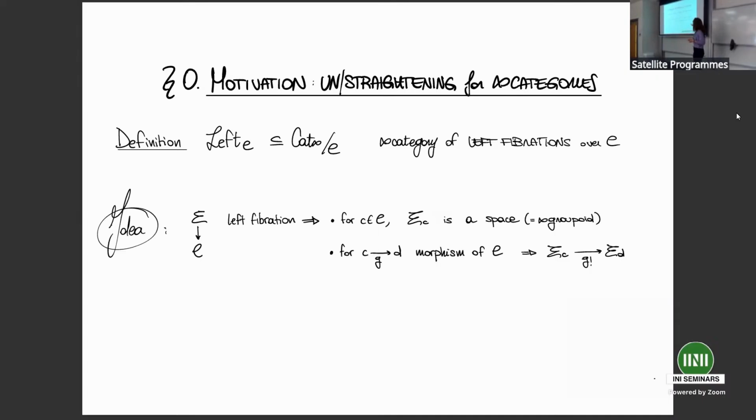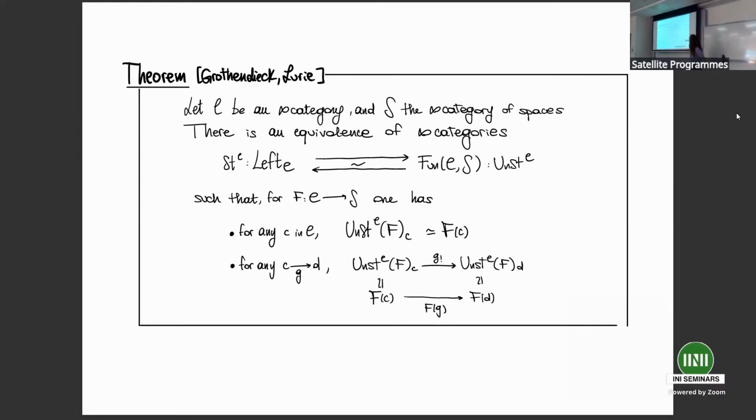What does it mean? It means that for any object of C we have a fiber, and this fiber is a space in the case of left fibrations, so a topological space up to weak equivalence. The property of being cofibered means that whenever we have a morphism in C from an object C to another object D, there will be an induced map between the fibers, from the fiber over C to the fiber over D.